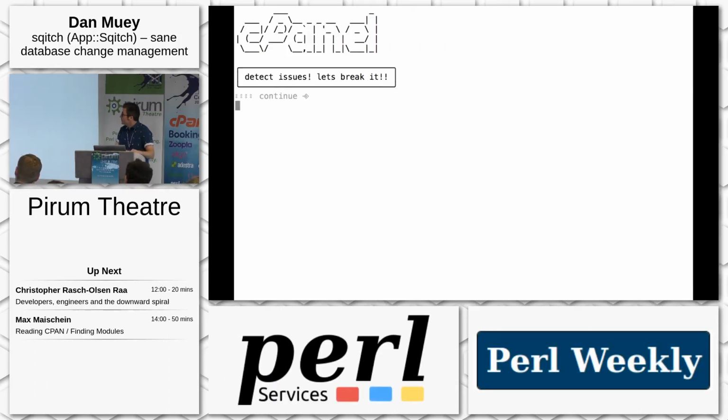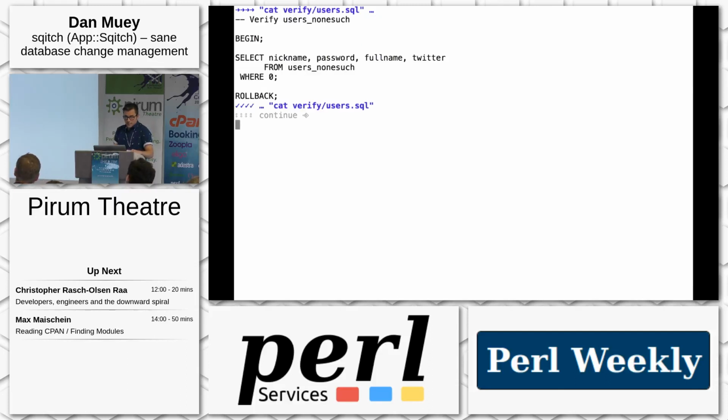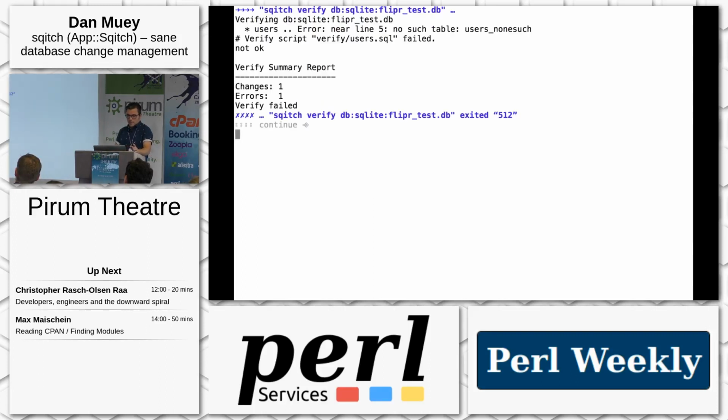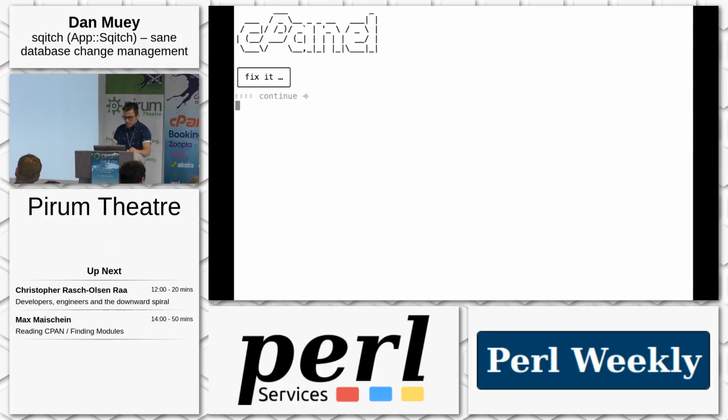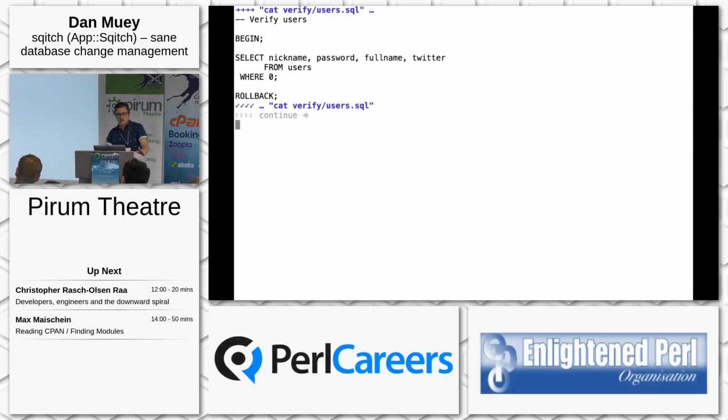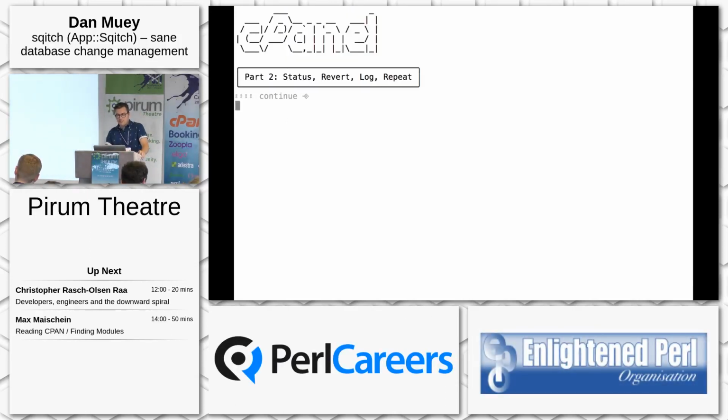But it's more fun to break stuff. So let's change that verify SQL to use a table that doesn't exist, just to simulate a failure. Somebody manually changed something on the table, or the previous deployment failed, or for whatever reason. So we're breaking it. We run sqitch verify, and it says, oh no, it's broken. So now you know there's something that you need to do. So we fix that, put it back to the correct table name.